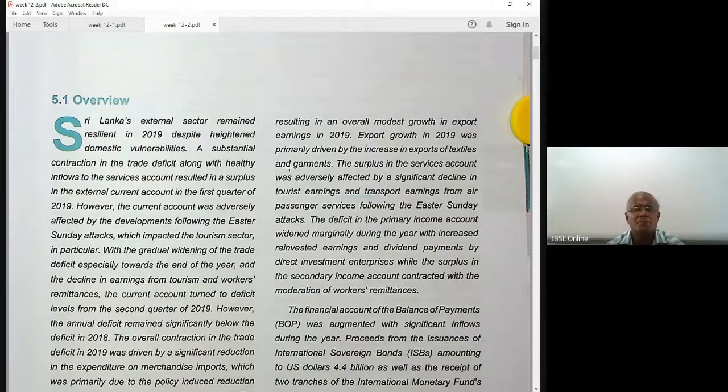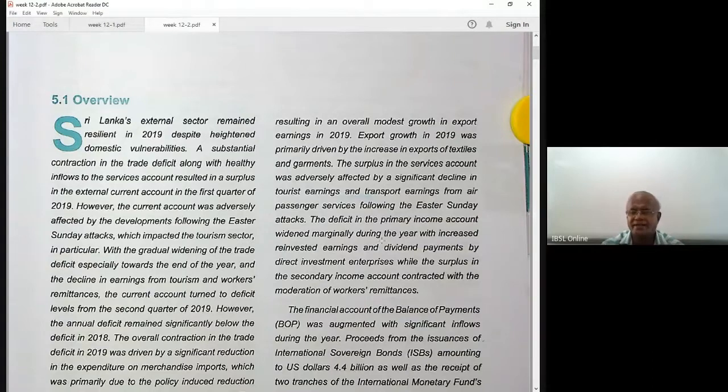In the first quarter of 2019, however, the current account was adversely affected by the developments following the Easter Sunday attacks, which impacted the tourism sector in particular. With the gradual widening of the trade deficit, especially towards the end of the year, and a decline in earnings from tourism and worker remittances, the current account turned to deficit levels from the second quarter of 2019.